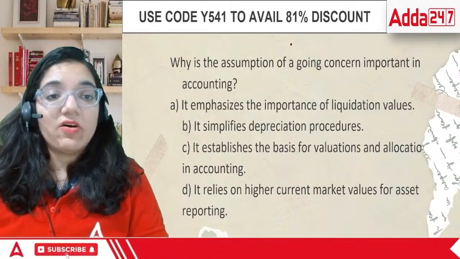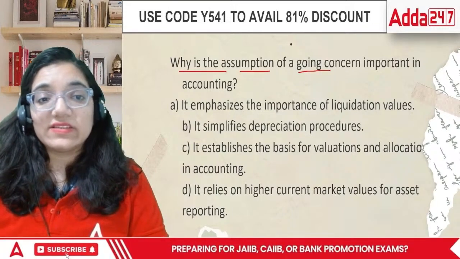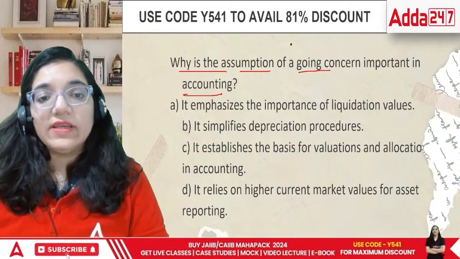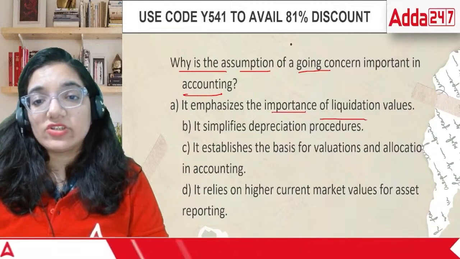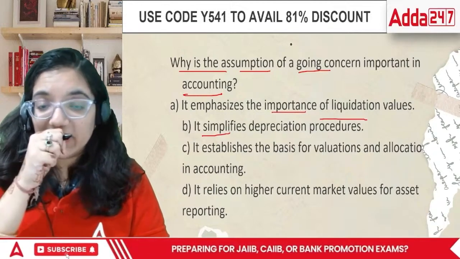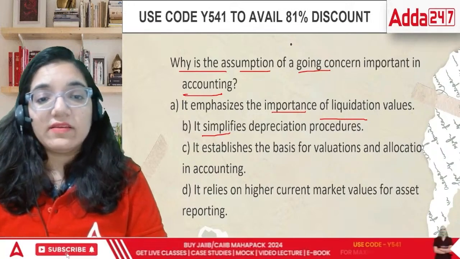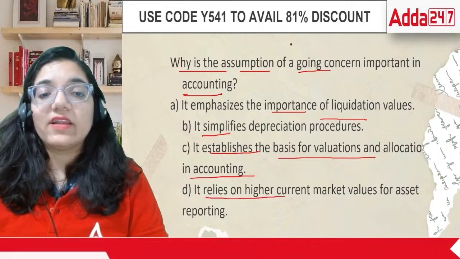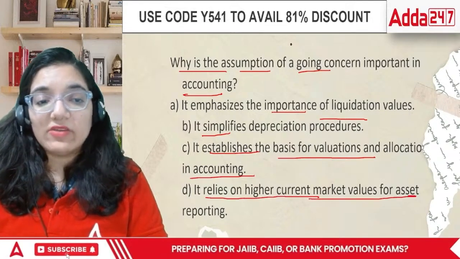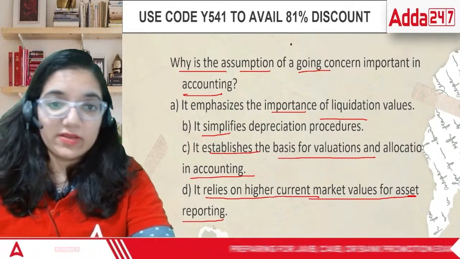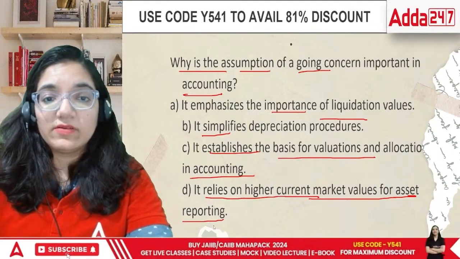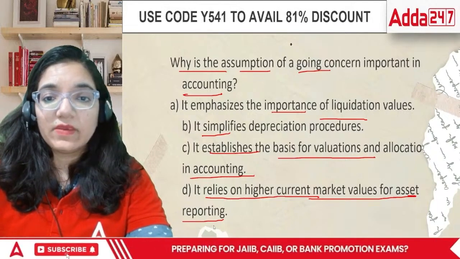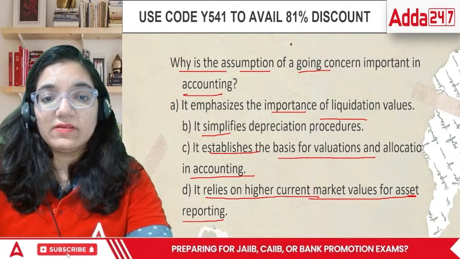Then comes the question: why is the assumption of going concern important in accounting? Why is it so important? It emphasizes the importance of liquidation values. It simplifies the depreciation procedure. It establishes the basis of valuation and allocation in accounting, or it relies on higher current market values for asset reporting. Why is it so important? What can be the reason behind it, everyone?